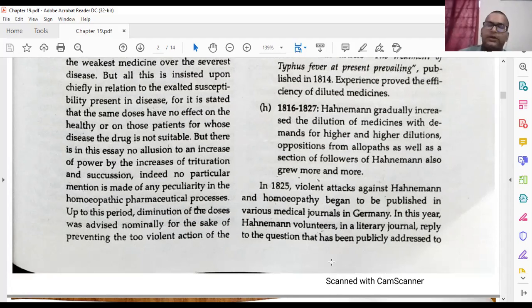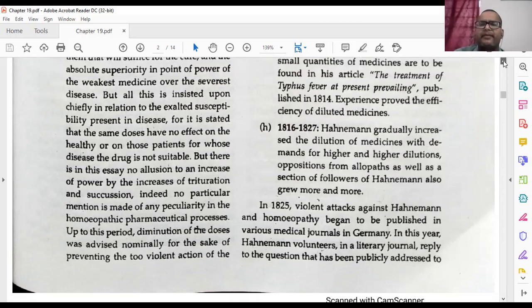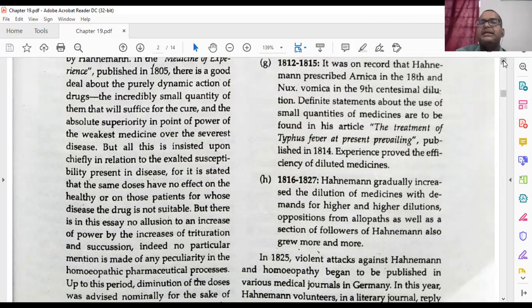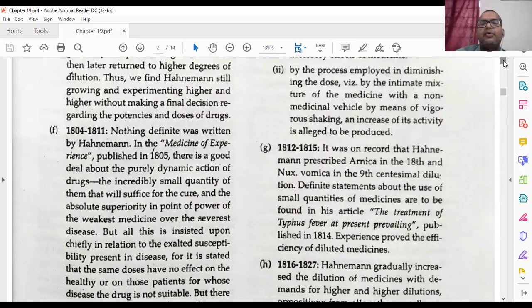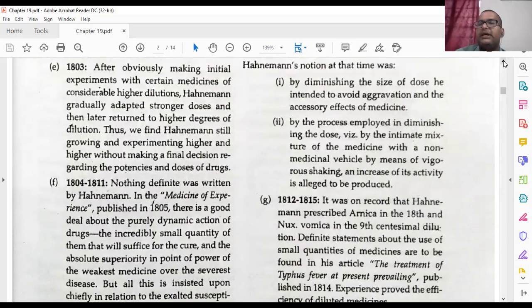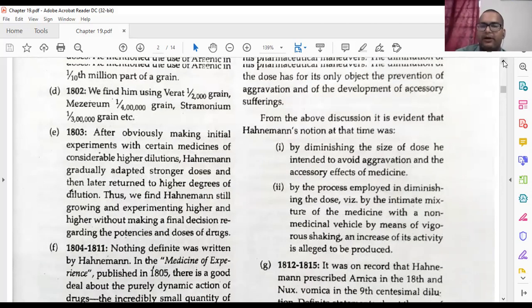When he was doing the dilution process, he was just taking care. Suppose he was diluting at this level, and any patient came to him with some aggravation or reaction to the homeopathic medicine, again he started diluting to a further level. That's why, any type of violent action of homeopathic medicines he found, he just started diluting it. But he has not given any demarcation line about the dilution, that it should be diluted till this level only.